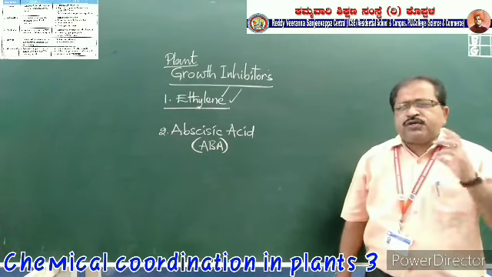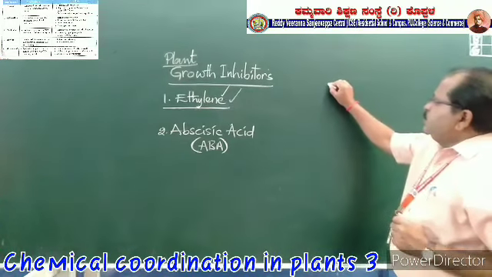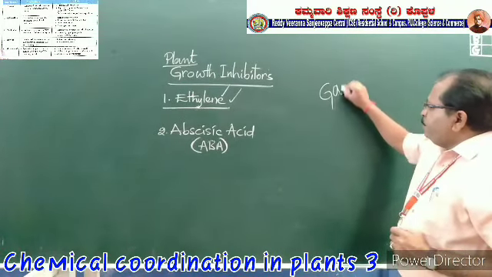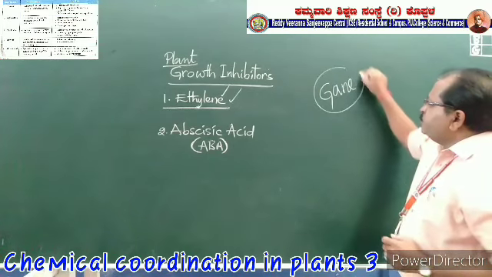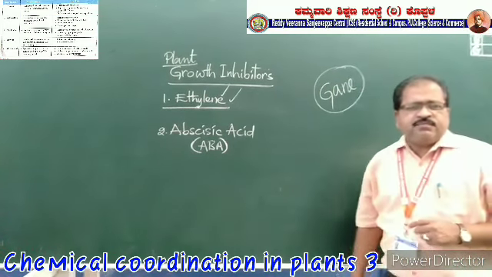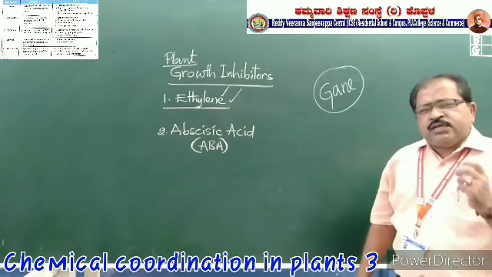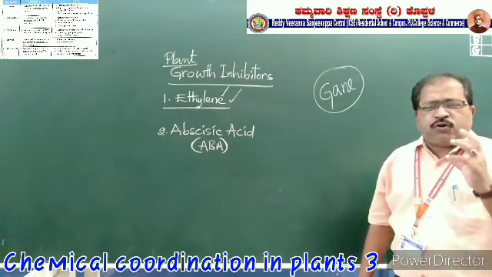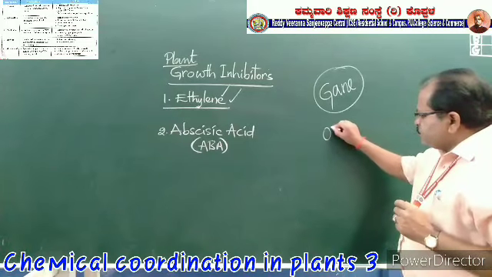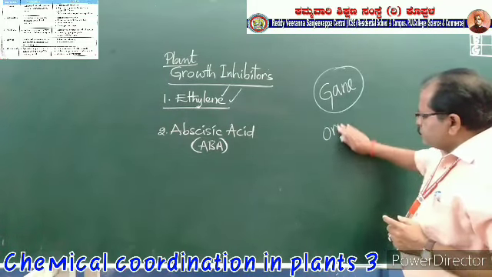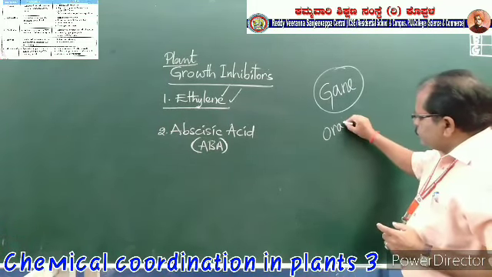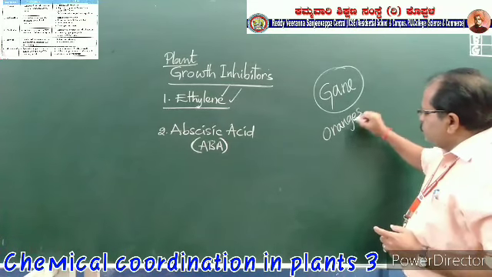Ethylene was first discovered by a scientist called Ghani. He first discovered this in the fruit called oranges.